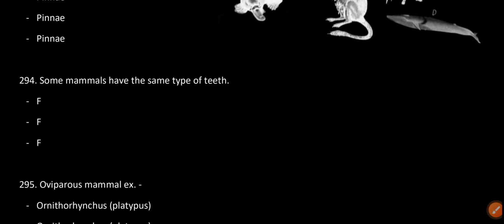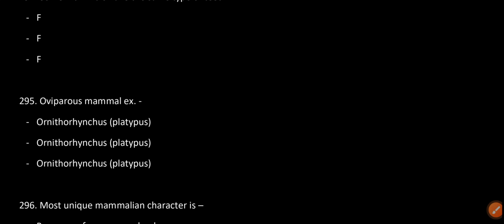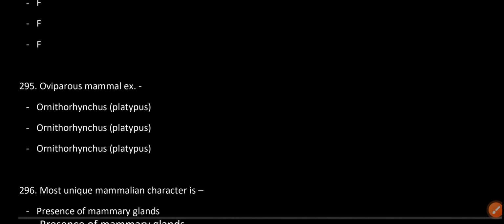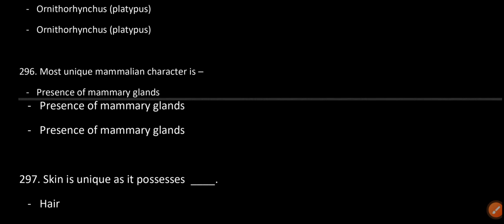Some mammals have the same type of teeth. False. Oviparous mammal example: Ornithorhynchus, that is platypus. Most unique mammalian character is the presence of mammary glands.